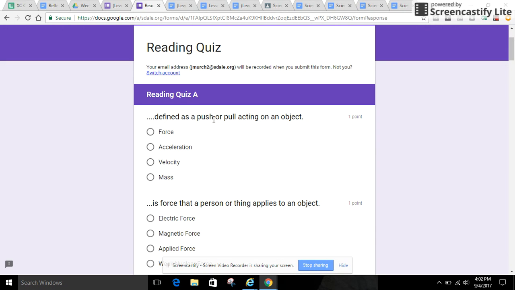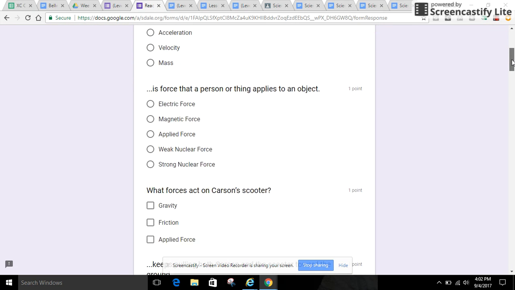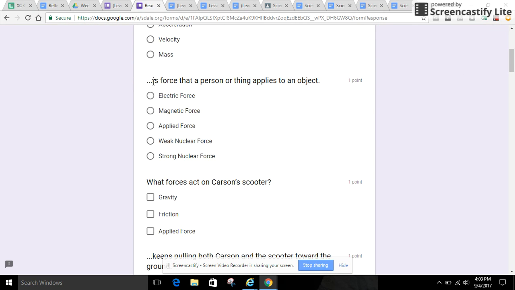Defined as a push or pull acting on an object. Force, acceleration, velocity, mass. Next question. Is force that a person or thing applies to an object? Electric force, magnetic force, applied force, weak nuclear force, strong nuclear force.